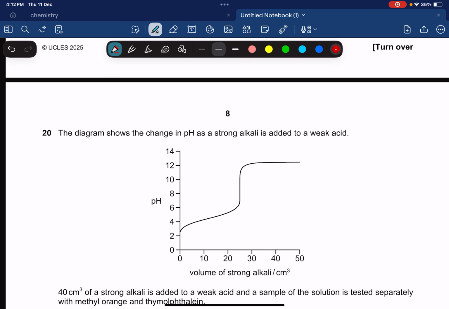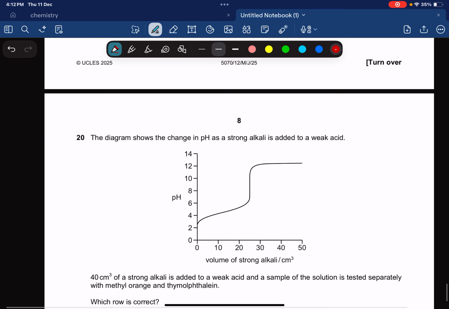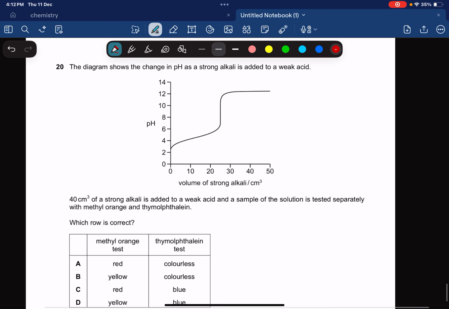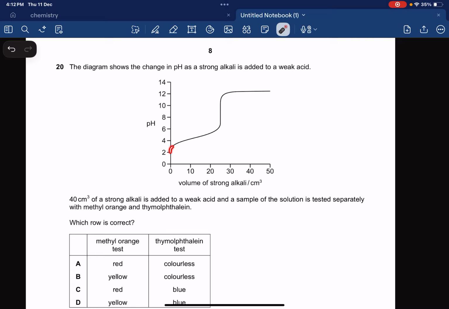Okay, the diagram shows the changes in pH as a strong alkali is added to a weak acid. So you have a strong alkali, you're adding it to a weak acid, and the pH increases like this. As you increase the volume of the alkali, the pH increases, and then the pH becomes constant though you're adding more volume of the alkali. 40 cm cubed of a strong alkali is added to a weak acid, and samples of the solution are tested separately with methyl orange and thymolphthalein.